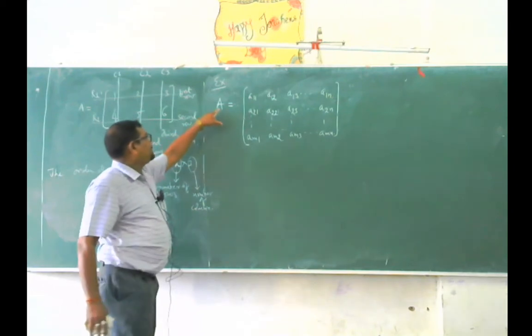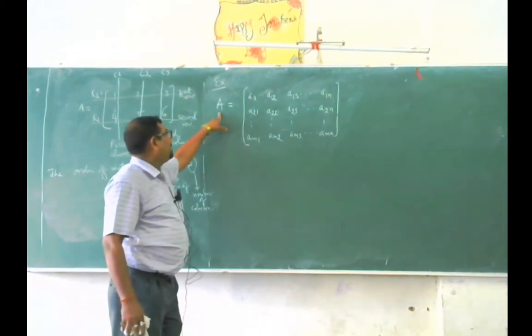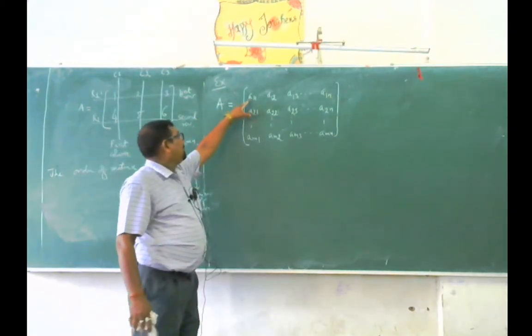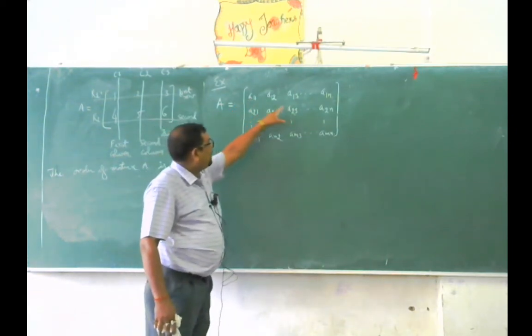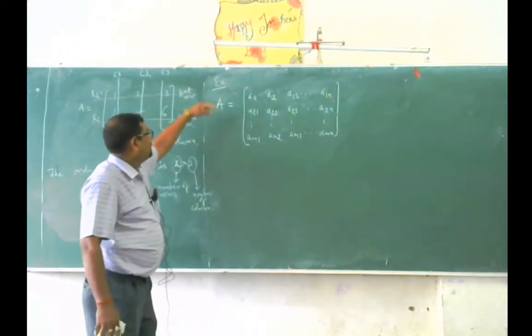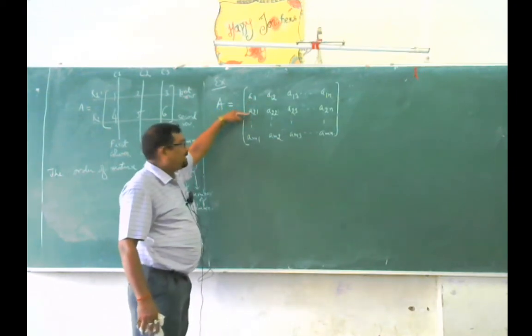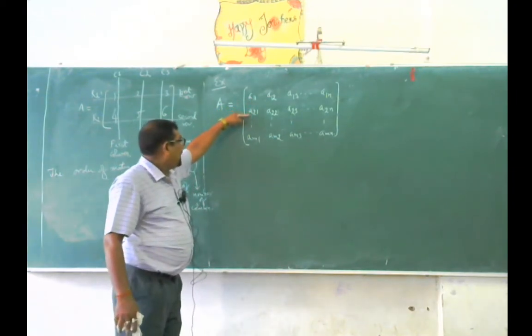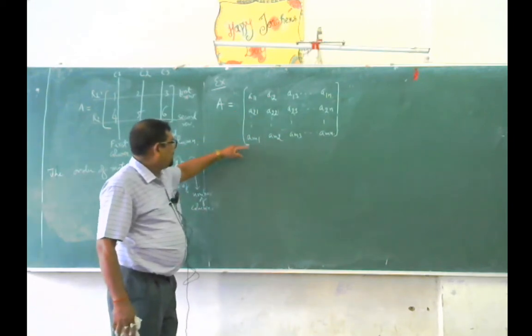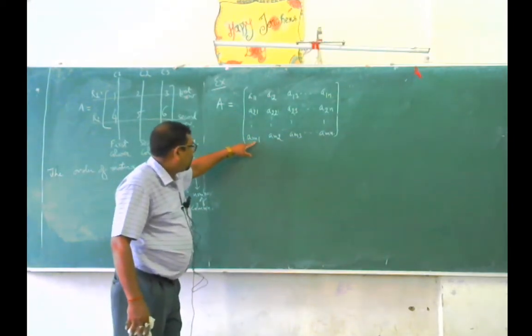Here the matrix A contains elements, and these elements are arranged in horizontal lines. The first horizontal line is called the first row, the second horizontal line is called the second row, and in a similar way we can find the nth row.